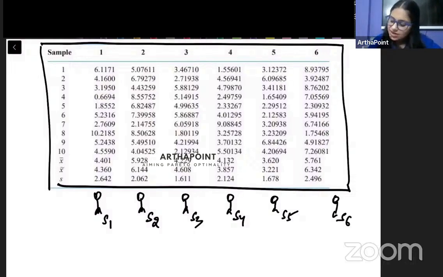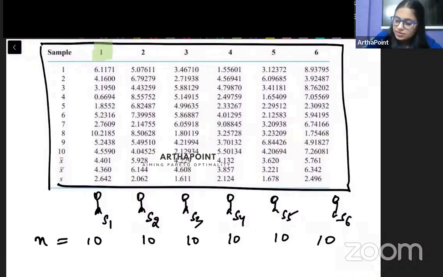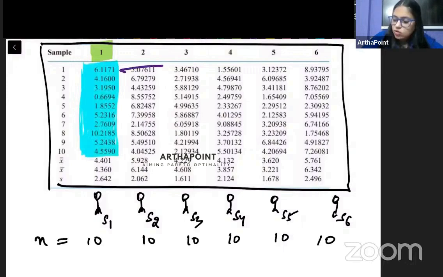Now what you have to understand is कि हर sample का जो size है that is 10. So the sample size is 10. So if you notice, this is sample number 1. इसको assume कर लो student 1 ने sample create किया है. So these are the 10 observations of this sample number 1. Like that you have sample number 2. हाँ बेटा. And these are the 10 observations. अगर student 2 अपना sample create करेगा तो वो ये observation रखेगा.